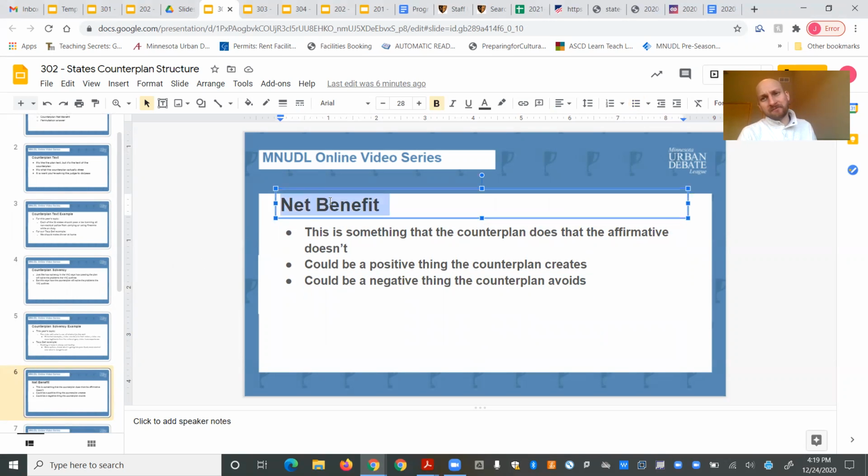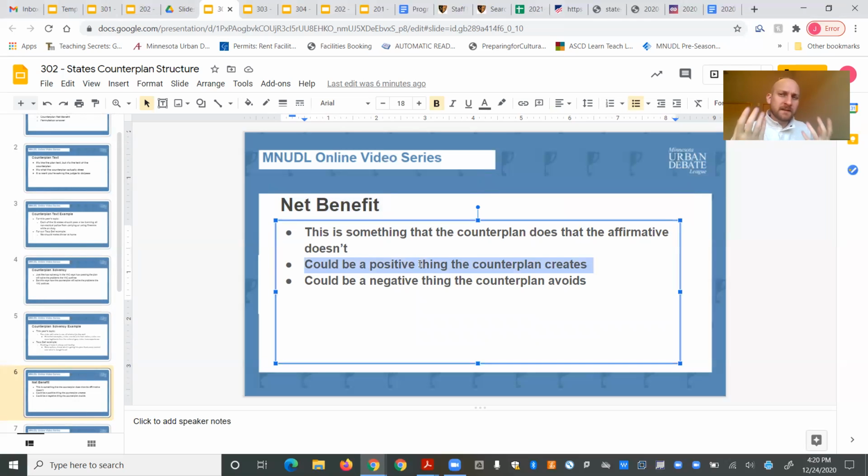So we call it a net benefit because when you're totaling up numbers or things in your head, you think about things in net, right? Like in total, on balance. You can also think of it as a visual metaphor. Like if you have a net and you throw it out, you want to get more fish, more good stuff when you come back, right? The benefit. So what is the net benefit of the counterplan?